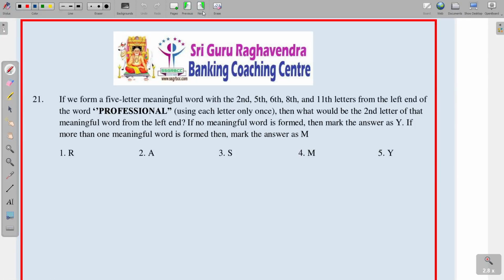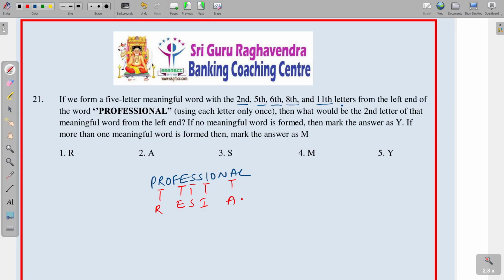If we form a 5-letter meaningful word with the 2nd, 5th, 6th, 8th and 11th letters, so professional. In this word, the 2nd letter is R, the 5th is E, the 6th is S, the 8th is I, and the 9th, 10th and 11th is A. So RESIA. By using these letters, how many meaningful words can be formed?